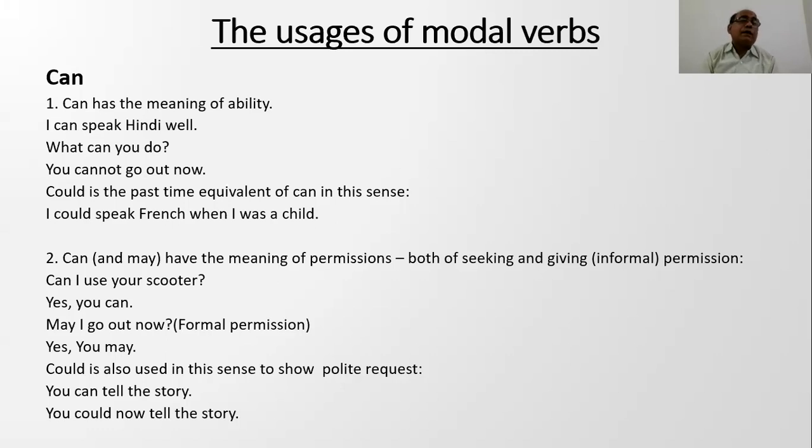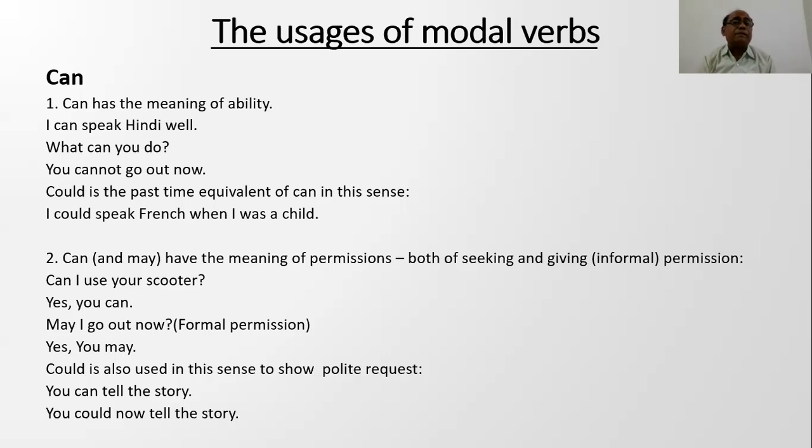Second point, can and may have the meaning of permission, both of seeking and giving, where can gives the informal permission and may is used for the formal permission. For example, can I use scooter? Yes, you can. May I go out now?